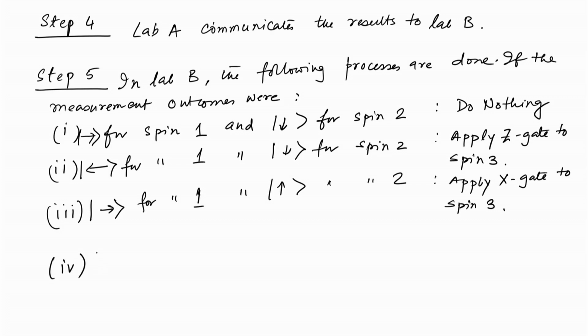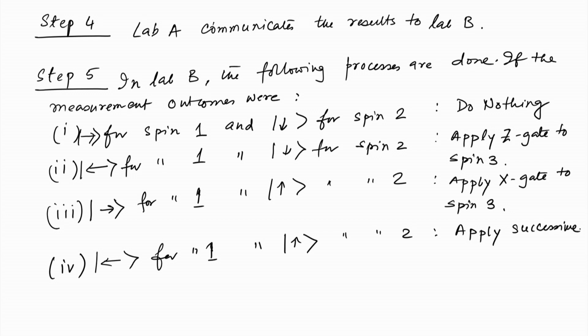For a left for 1 and up for 2, then apply successively X Z gate and then X gate, Z gate and then X gate to spin 3.